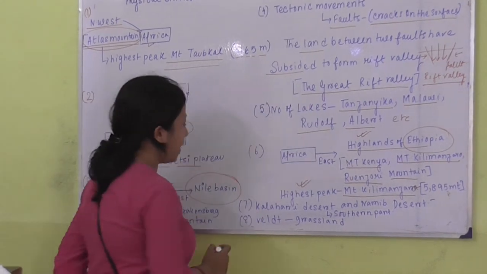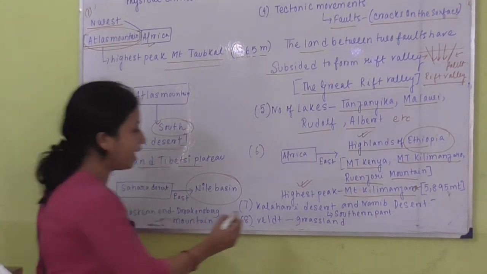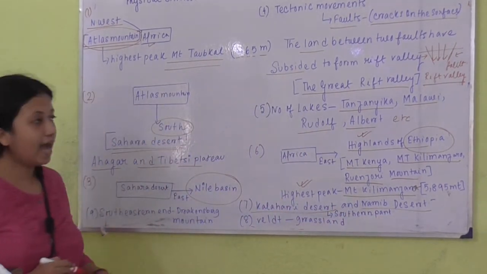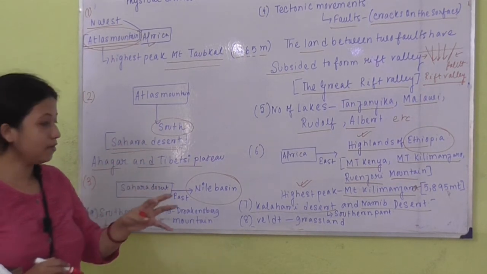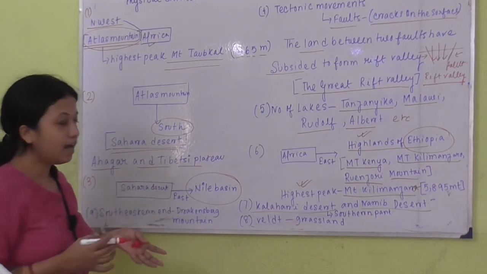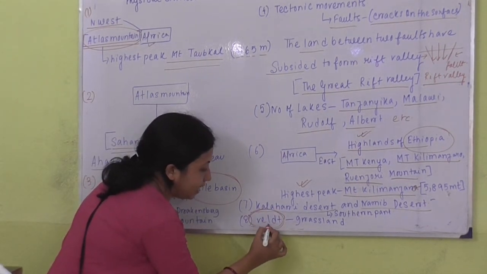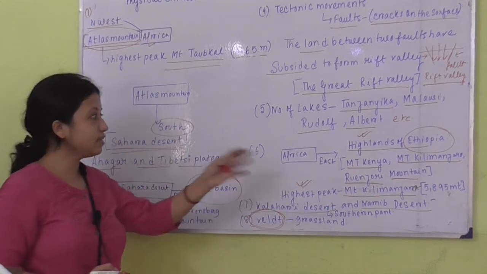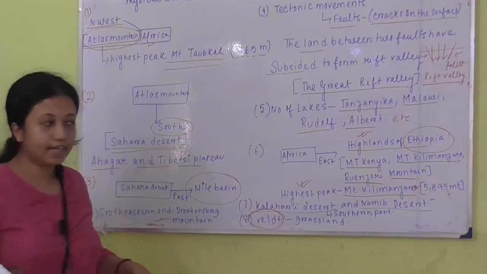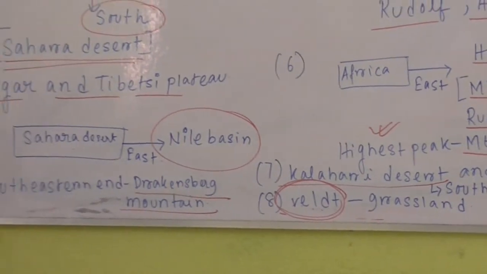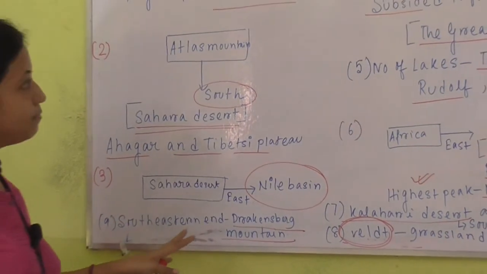We have also, apart from the Sahara Desert, the Kalahari Desert and the Namib Desert in the southern part. Due to the aridity, we also have a grassland growing in the western portion, which is known as the veld, V-E-L-D-T. This is a grassland which is in Africa. In the southeastern end, we have the Drakensberg mountain. So this is all about the physical environment of Africa.